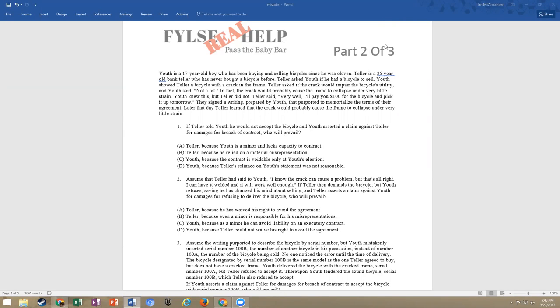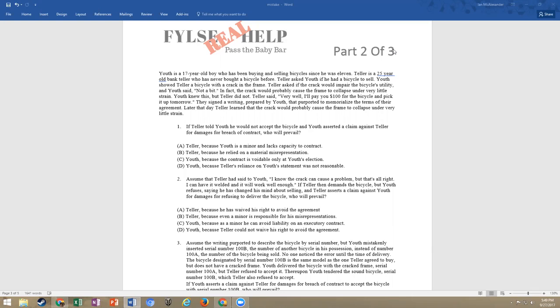Now remember, the first thing that we always do is go to the call of the question. What we're told here is if the teller told Youth he would not accept the bicycle, and Youth asserted a claim against teller for damages for breach of contract, who will prevail? Now remember, we've got the Youth asserting the claim against the teller. So we know that even though he's named Youth and we're told he's 17 and they want to send us down the rabbit hole, his lack of capacity to enter the contract or the fact that this is voidable at his election has nothing to do with this, because he is bringing the claim against teller. So we have to look at our answer choices.